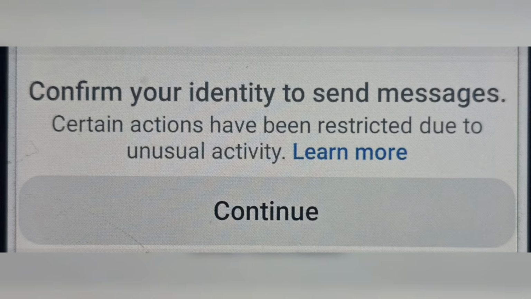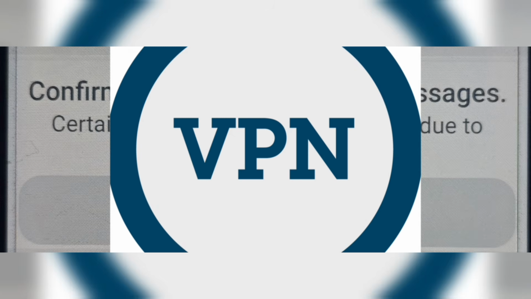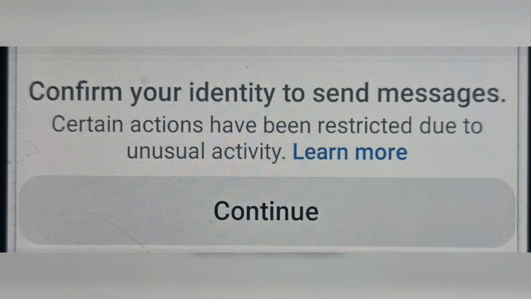Important tips: do not use VPN during this process, avoid logging in from multiple devices, and stop any automated tools if you are using them. Also, make sure your account information like name, date of birth, and profile details are accurate. So, this is how you can fix the confirm your identity to send messages. This is mainly a security measure to protect your account, and once you complete the verification, your messaging access should